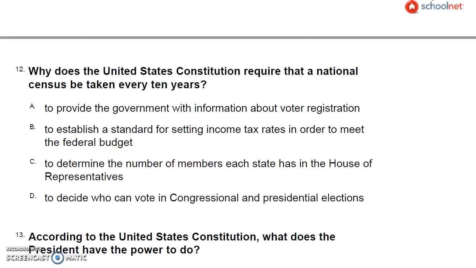Number 12. Why does the United States Constitution require that a national census be taken every 10 years? A. To provide the government with information about voter registration. B. To establish a standard for setting income tax rates in order to meet the federal budget. C. To determine the number of members each state has in the House of Representatives. D. To decide who can vote in congressional and presidential elections.